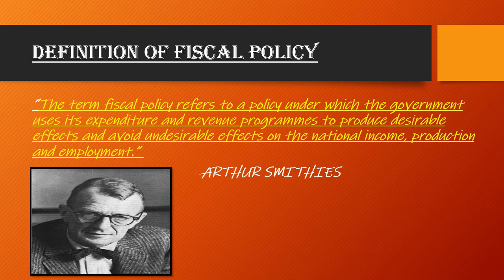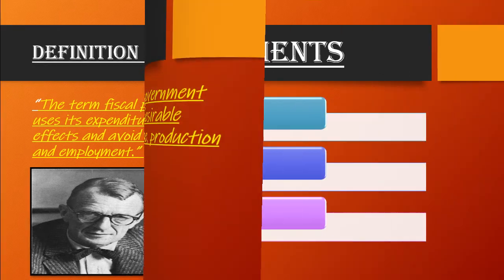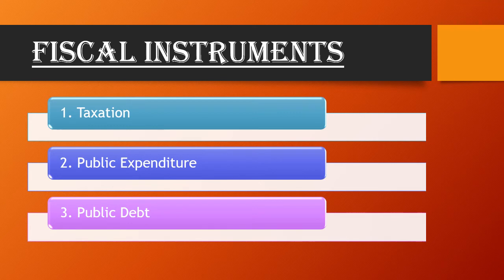So before looking at the instruments, first have a look at the definition which is given by the author. The term fiscal policy refers to a policy under which the government uses its expenditure and revenue programs to produce desirable effects and avoid undesirable effects on the national income, production and employment. So basically the fiscal instruments are three here. First one is taxation, second one is public expenditure, third one is public debt. Let's have a look at these points one by one.